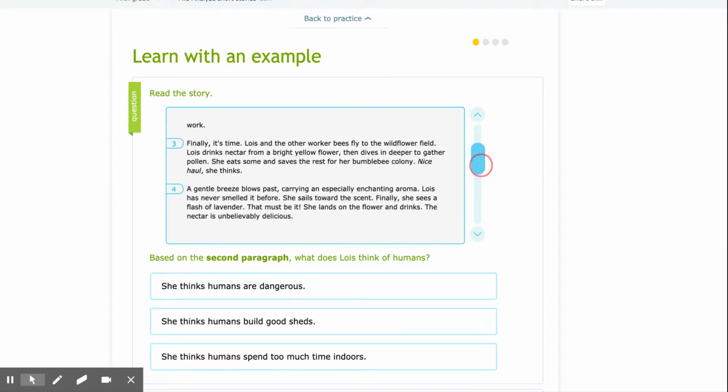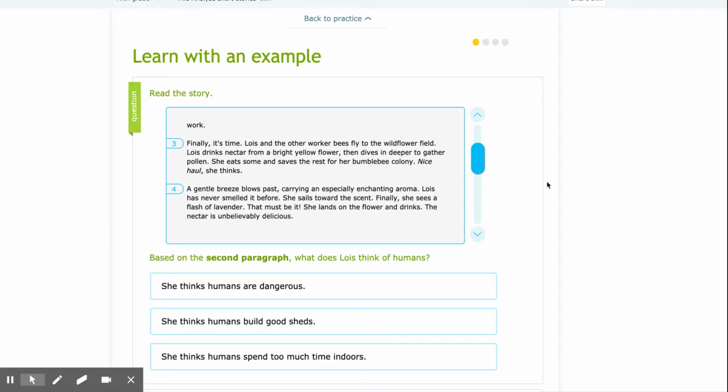Finally, it's time. Lois and the other worker bees fly to the wildflower shed. Lois drinks nectar from a bright yellow flower, then dives in deeper to gather pollen. She eats some and saves the rest for her bumblebee colony. "Nice haul," she thinks. A gentle breeze blows past, carrying an especially enchanting aroma.